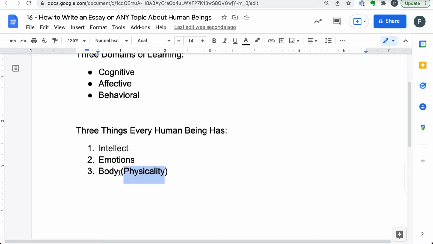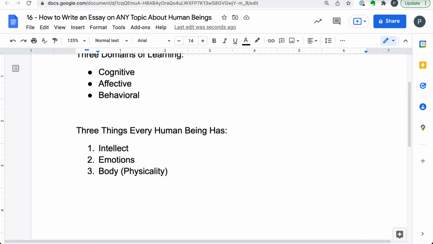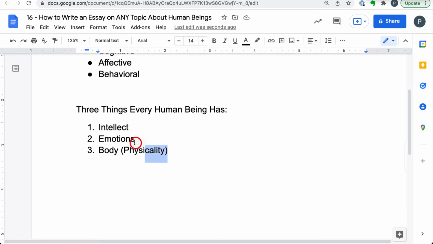Well, you can make an argument that thinking is also a kind of behavior, but in reality, what we're talking about is behavior. Now, psychomotor really means, what is motor? Motor is physical, we're moving. Because every single human being, without exception, has these three aspects to them, it makes it easy to write about them.